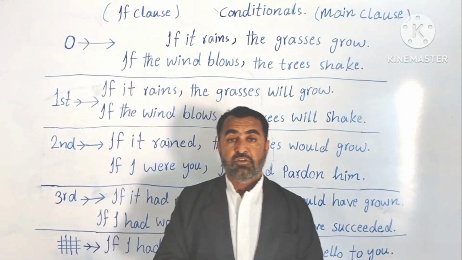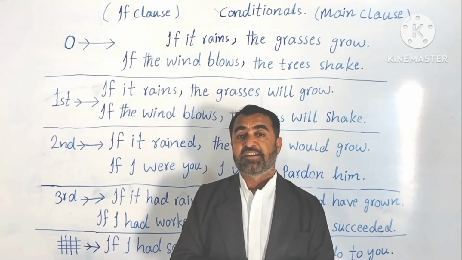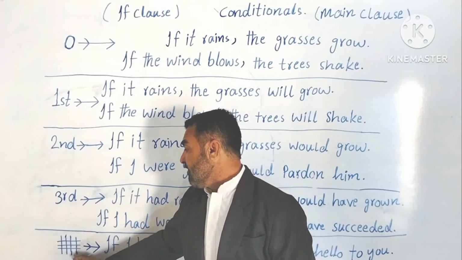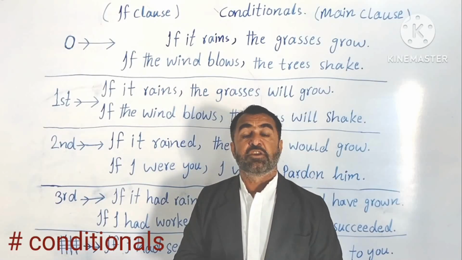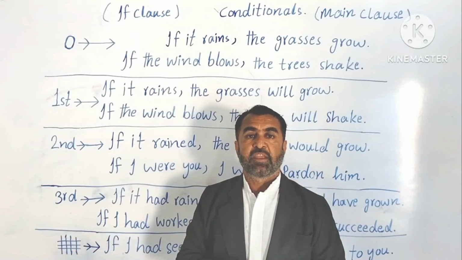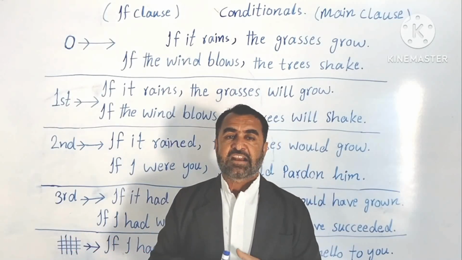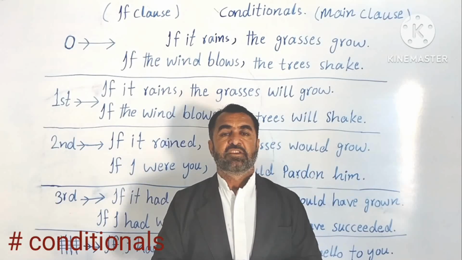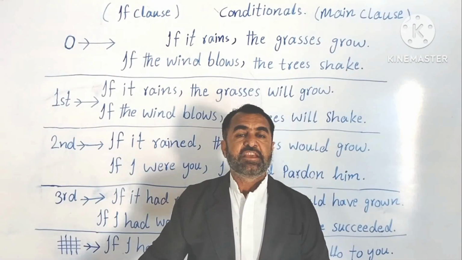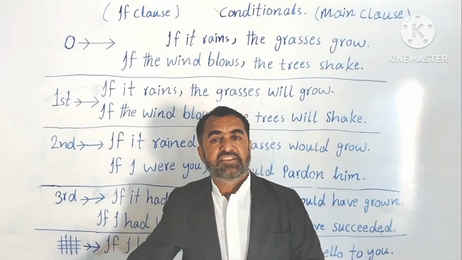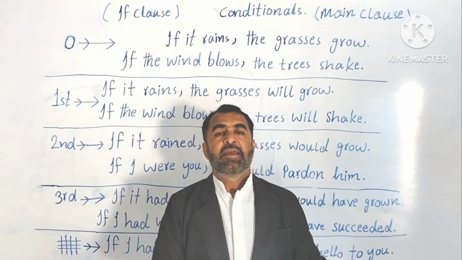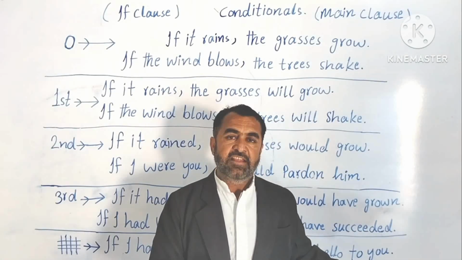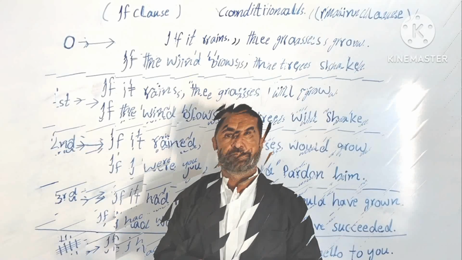Understood? So now let's go to the last part, that is the fifth part, mixed conditionals. Now, why are these called mixed conditionals? Because their if clause is in one tense and the main clause is in another tense.